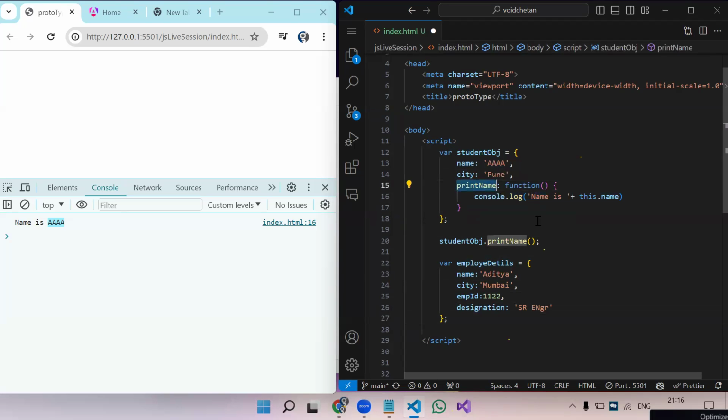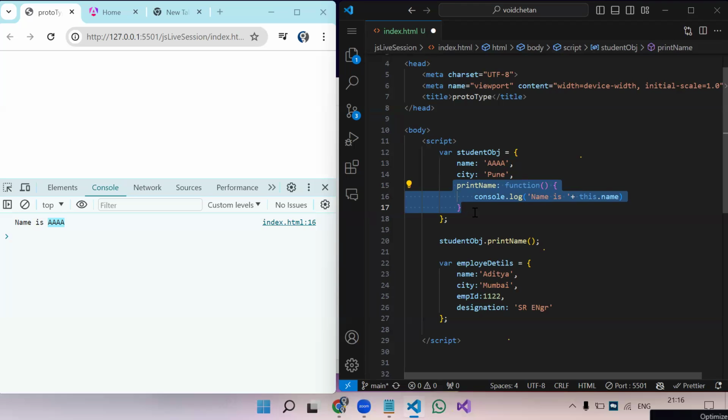Inside that, I have a function which is responsible to print the name. Okay, just a basic example we are taking. But in an actual project, there will be so many scenarios in which we use prototyping and prototypal inheritance. By using this concept, we carry out so many functions very easily. Okay, but just an example we are starting. So this might be very small, like why do we need this? But consider this function has only one line of code, but it can be, let's say, 20 to 30 lines of code. Okay, then it will be useful.